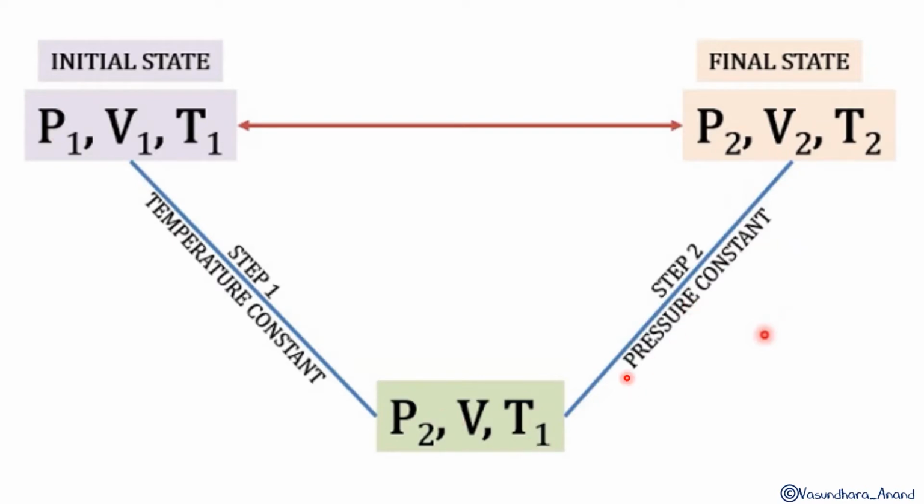Next, step 2: pressure we are going to keep constant. So pressure is P2, and it will remain constant over here. Yes, P2, and V1 becomes V2 and T1 becomes T2. So this is the initial and final stage, and it happens in this step 2. Here temperature is constant, that means we applied Boyle's law, and here pressure is constant, that means we applied Charles' law. Yes, so I hope it is clear.